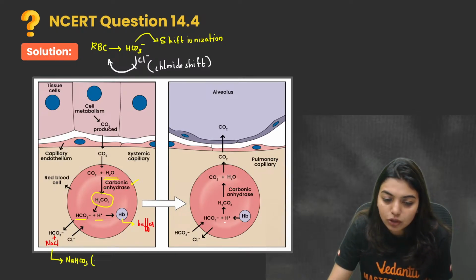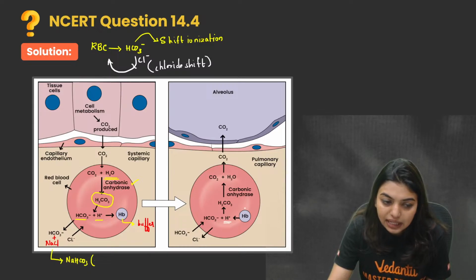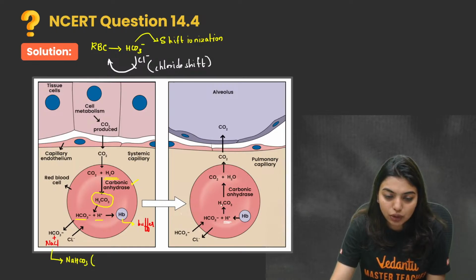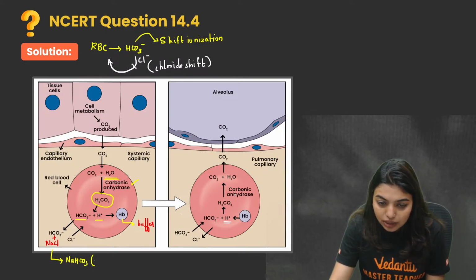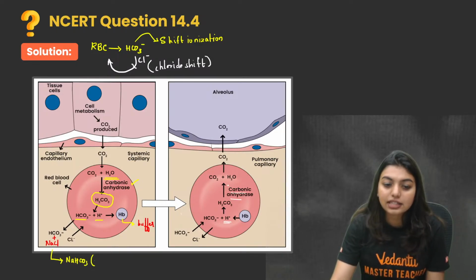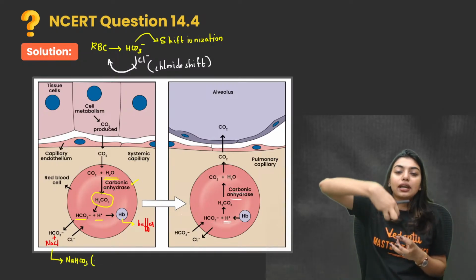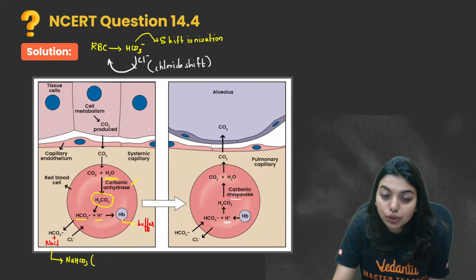That HCO3 will go and combine with the H plus by breaking that HHB complex, and it will form H2CO3. That H2CO3, with the help of carbonic anhydrase itself, will break down to CO2 plus H2O. That CO2 will be taken back to the alveolar layer. So what you have to remember?